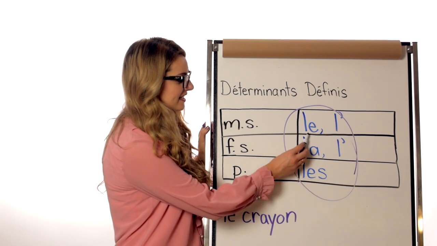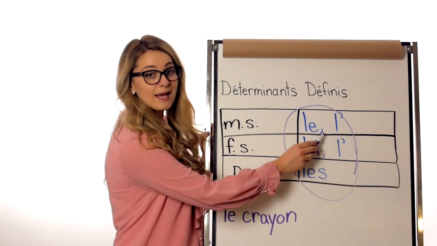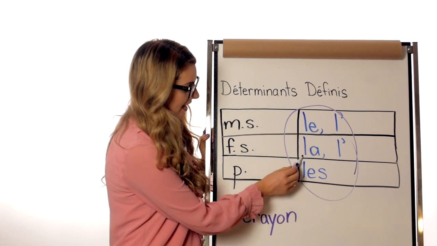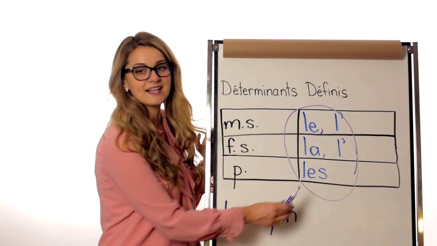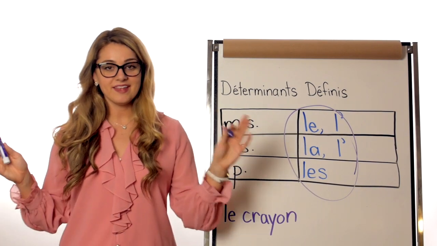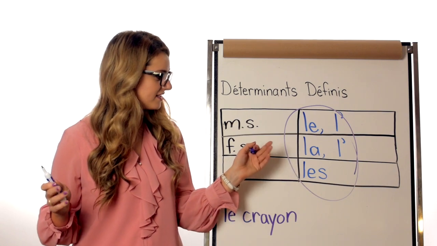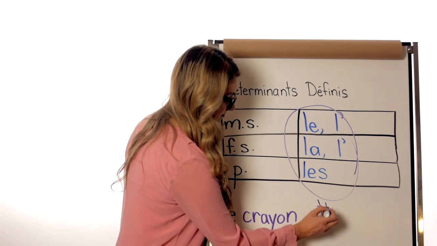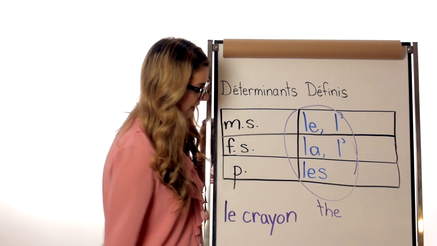So as you can see, it is le, l'apostrophe, which is the apostrophe after the L, la, and les. Simple, okay? Now, this in English is the. Okay?